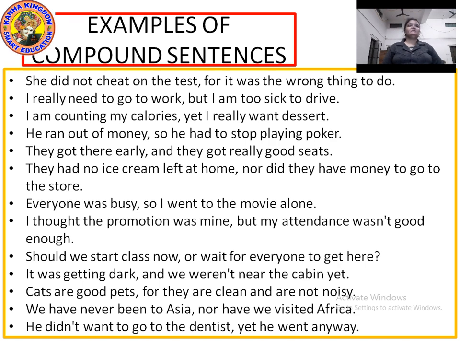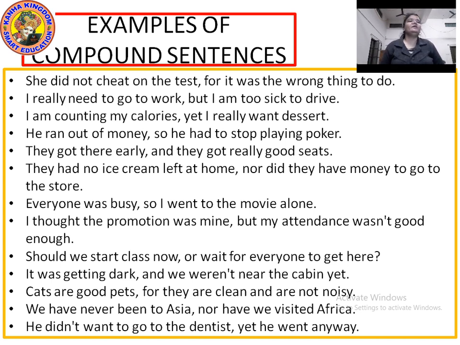Cats are good pets, comma, for they are clean and are not noisy. Yes, two independent clauses again. They are clean and are not noisy. Okay, again with a comma and for, comma and conjunction.